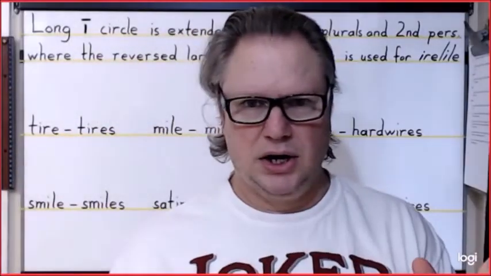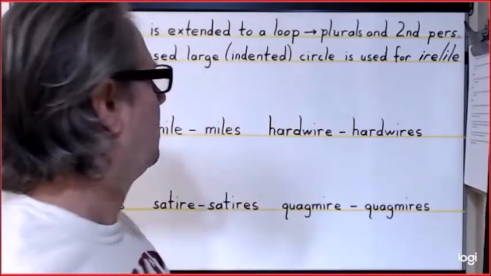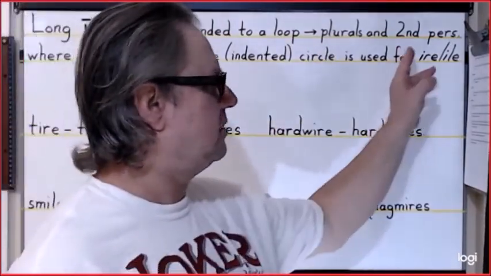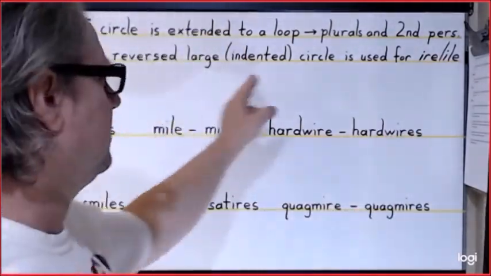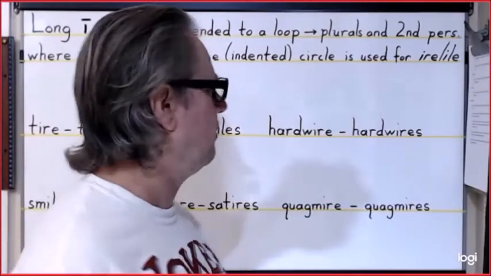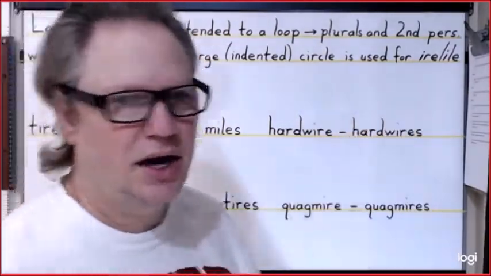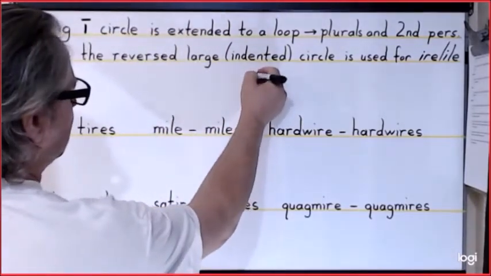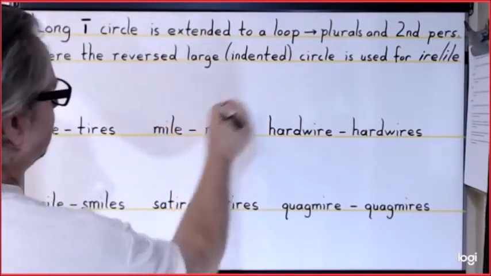The long I circle is extended to a loop in words with plurals and in second person singular verbs, where the reverse large indented circle is used for the ire or isle sound and adding an S. So the indented circle, and this is counterclockwise because it's reversed.